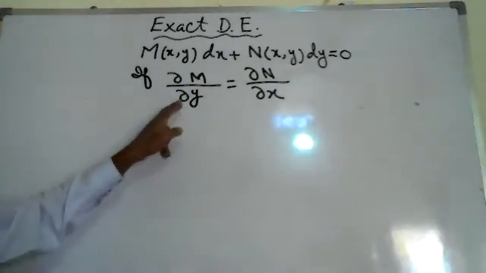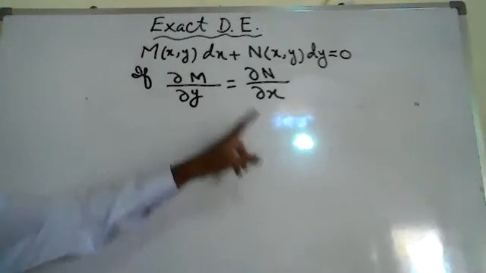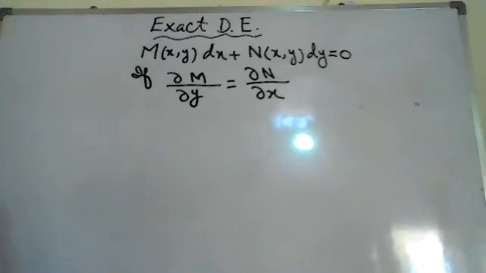If their partial derivatives are equal, then it is an exact differential equation. Otherwise, it is not an exact differential equation.